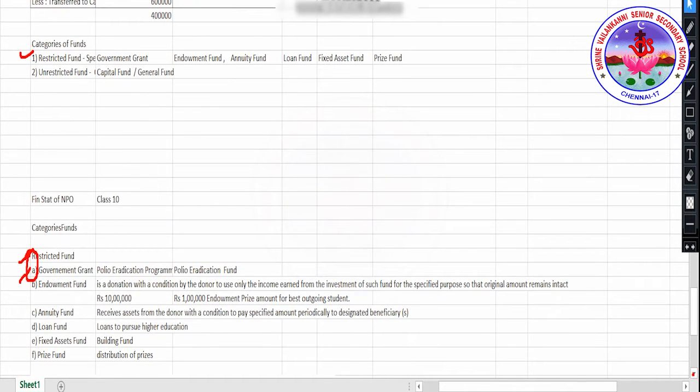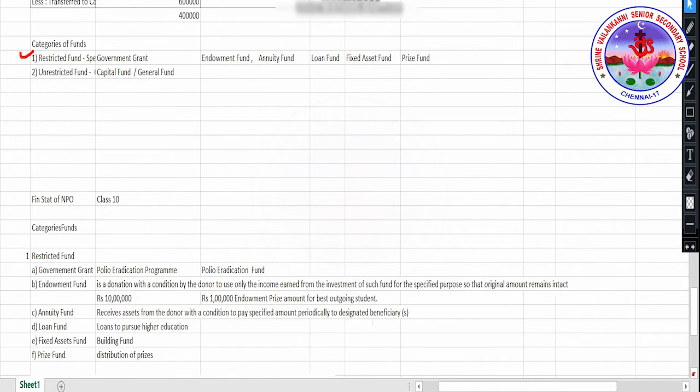So restricted fund, the first category is government grant. Say for example, government is granting some funds for a polio eradication program. In that case, those funds will be named as polio eradication fund. The second category is endowment fund. Endowment fund is a donation with a condition.